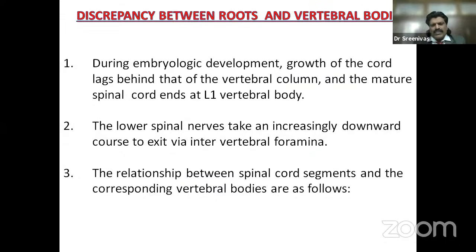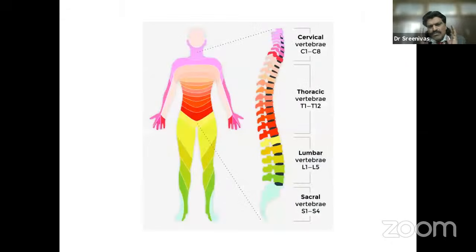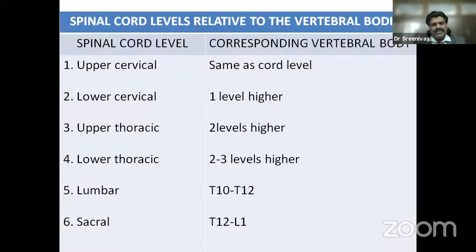The relationship between the spinal cord segments and the corresponding vertebral bodies is as follows. Since the spinal cord ends at the level of L1, there's a discrepancy between the spinal cord segments and the vertebral segments. So all the sacral and coccygeal segments are at the level of L1. T10 corresponds to L1, L2. T11 corresponds to L3. T12 to L5, S1. And L1 corresponds to all sacral and coccygeal segments. So, spinal cord level and corresponding vertebral level.